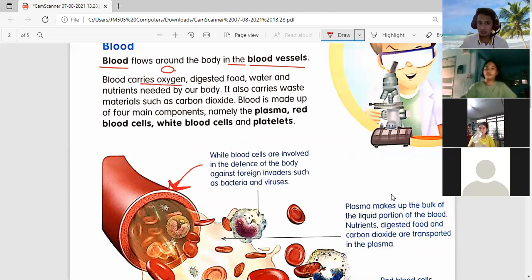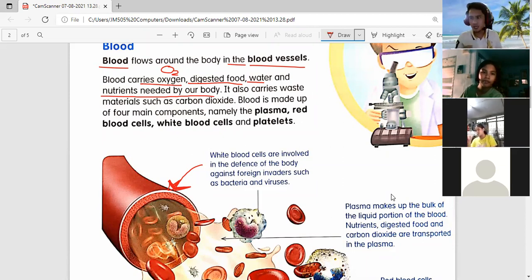Carries oxygen, digested food, water, and nutrients needed by our body. What are the nutrients? Carbohydrates, vitamins, minerals, right? Am I right?